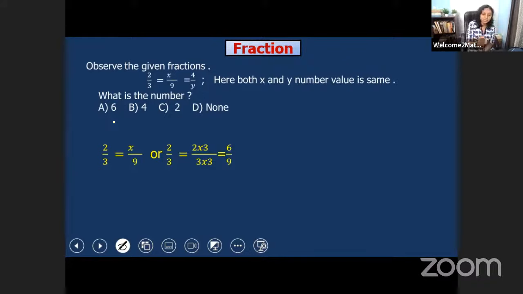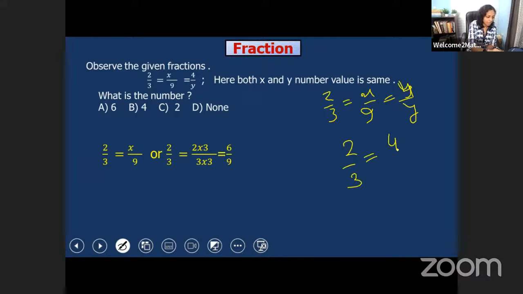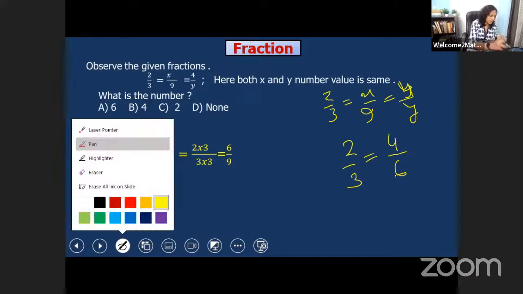You see, the first thing here is given: 2 by 3 is equals to x by 9 is equals to 4 by y. And it's so easy to find out. We have to find out the value of x and y. Okay, you see, 2 by 3 is equals to x by 9. That means whenever we write any fraction in this way, 2 by 3 is equals to 4 by 6. It's called equivalent fraction.